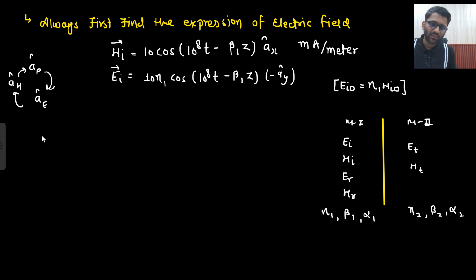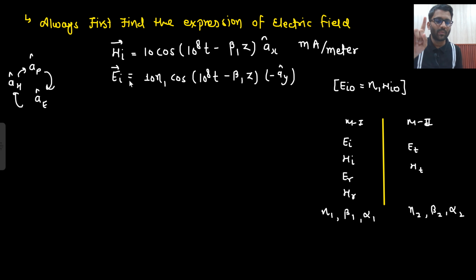So if I need the direction of E, what would that be? a_E cap is equal to a_H cross a_P. So what is my a_H? a_X cross a_Z, what would that be? Minus a_Y. So in that manner I can write it down. Okay, so I have found E_I, the incident electric field.